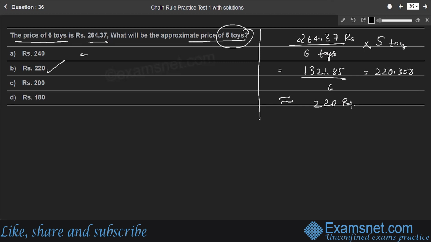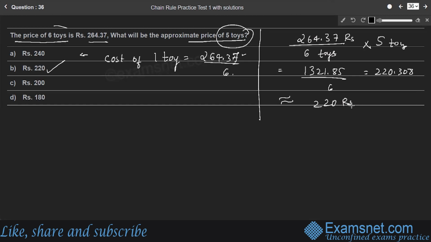So this is the direct method, the easiest method. Otherwise, you can go step by step. So how to find the cost of 5 toys? First, let's find the cost of 1 toy. The cost of 6 toys is 264.37. Therefore, the cost of 1 toy is 264.37 divided by 6.